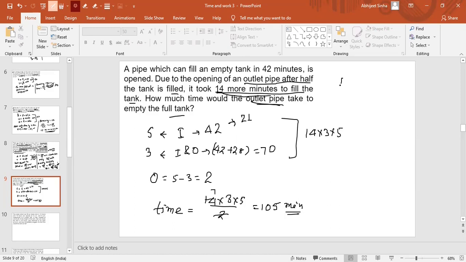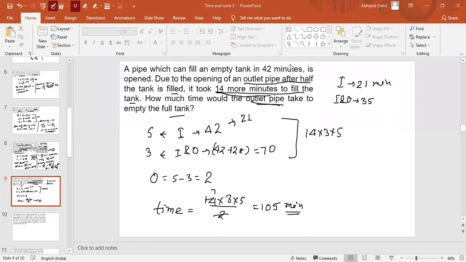Now it is given that for half of the tank, if the outlet pipe is open, it will require 14 more minutes. So for half of the tank, if inlet alone requires 21 minutes, inlet and outlet both will require 35 minutes. So inlet takes double, 42 minutes, for the complete tank, and similarly inlet and outlet will take double the time, which is 70.